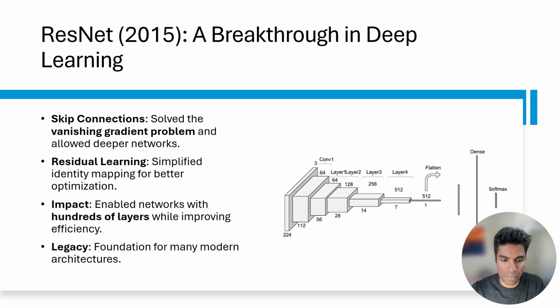This innovation enabled ResNet to achieve exceptional performance while maintaining manageable training times. ResNet's residual blocks encouraged feature reuse and enabled the network to learn residual functions instead of direct mappings, which proved to be a more efficient way of training. Beyond its technical contribution, ResNet has had a profound impact on applications of image processing, object detection, and medical imaging. Its scalable design has influenced the development of numerous advanced architectures, making it a cornerstone in the evolution of deep learning.